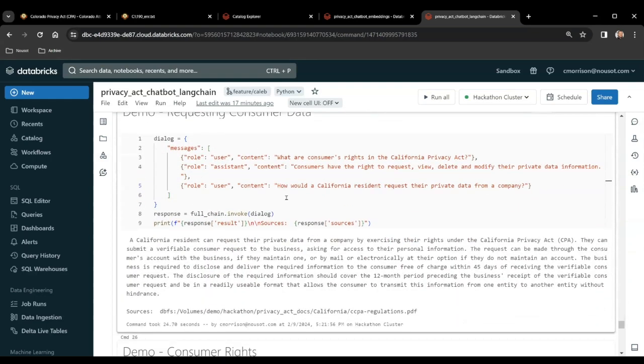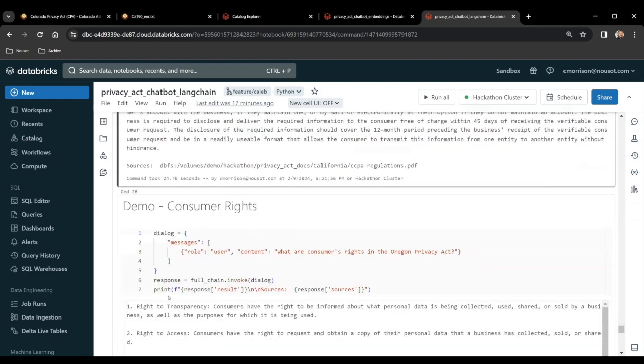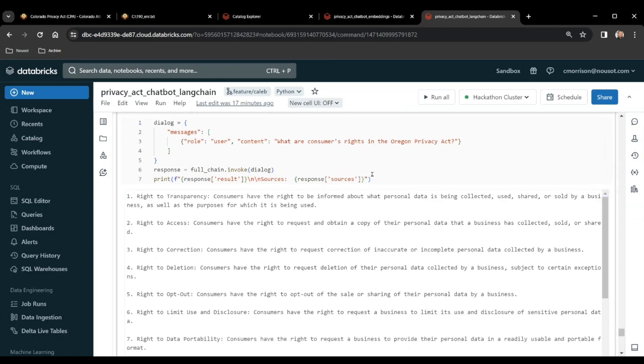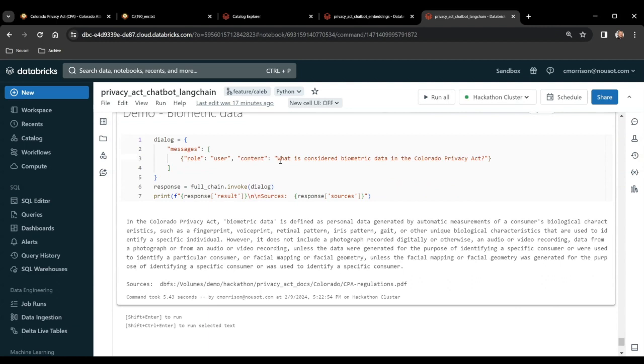In this example, the user asks, "How would a California resident request their private data from a company?" The model has returned a correct document. In this example, the user asks, "What are consumers' rights in the Oregon Privacy Act?" We can see that the document search has returned a good match. The user asks a question about biometric data in the Colorado Privacy Act. Once again, we can see that the chain is returning highly accurate results.